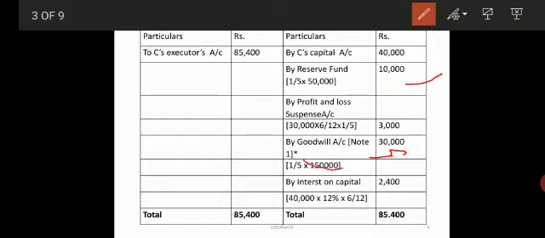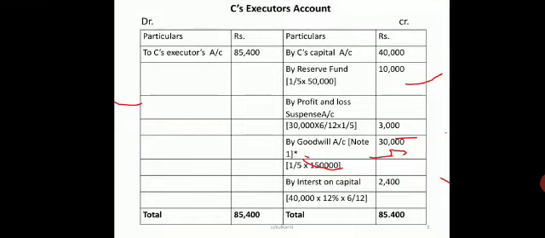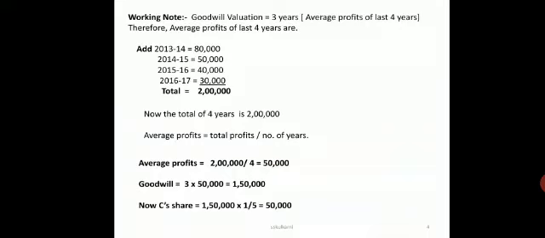Now goodwill. If goodwill is to be calculated, you first have to see the working note. The working note is seen in the next slide. Now in this we'll see how the working note is. Goodwill is valued at 3 years purchase for the last 4 years. So the average profit for the last 4 years: 80 plus 50 plus 40 plus 30 gives me 2 lakhs.